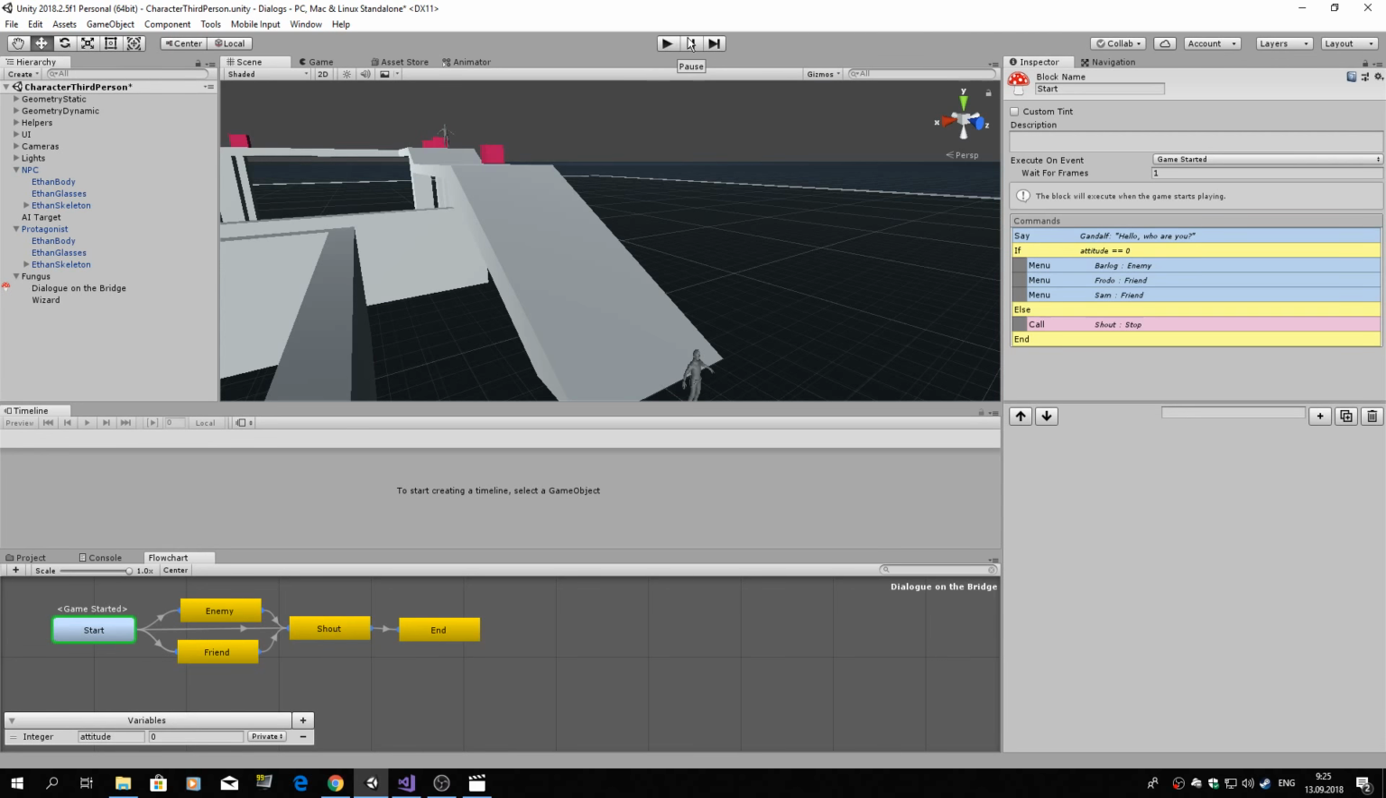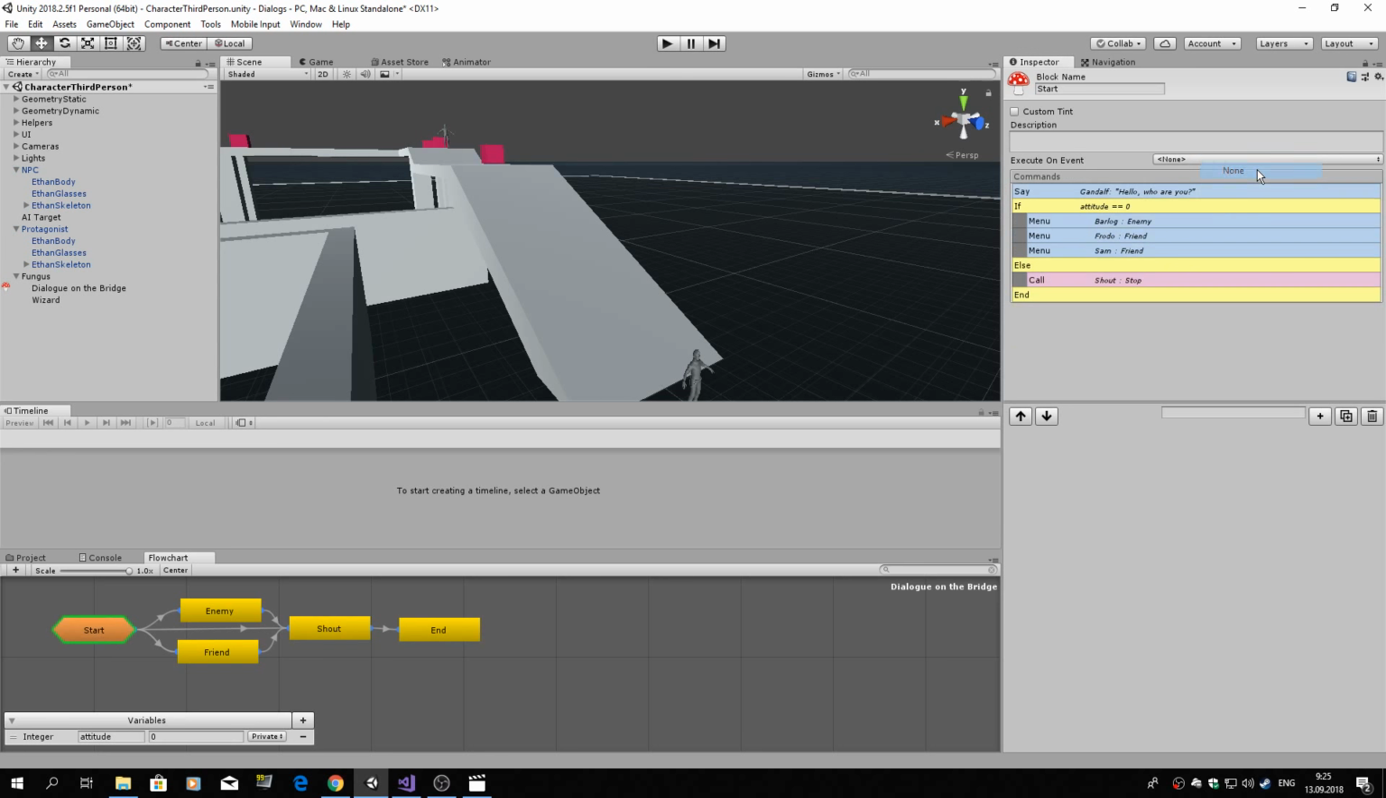Now let's create what we want. A dialog that is triggered when you are near the NPC. So we are going to change this event to none. And this dialog won't be started at the beginning of the game, just like the first time I run it.